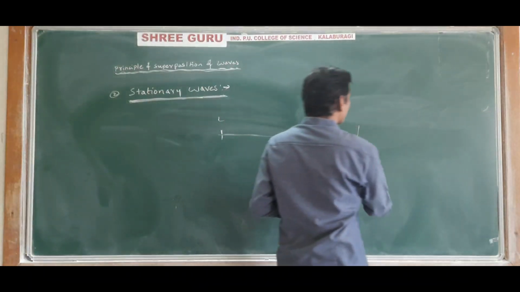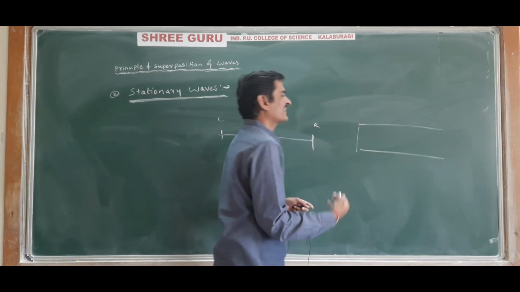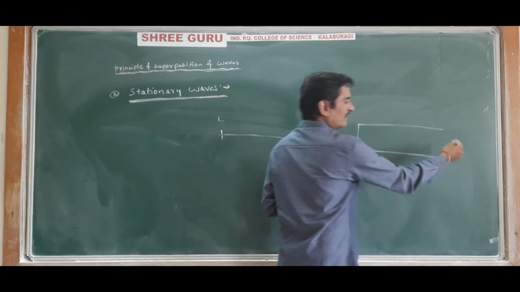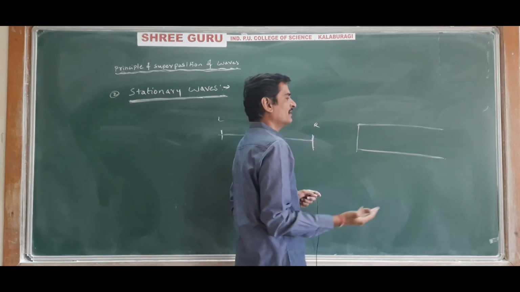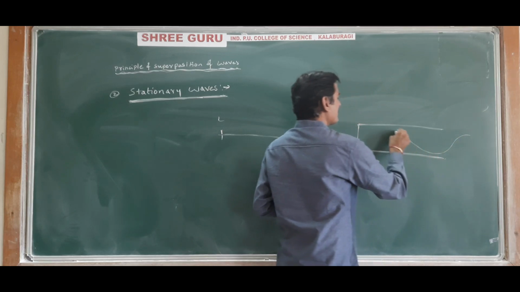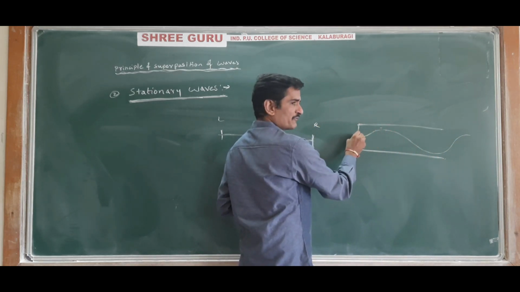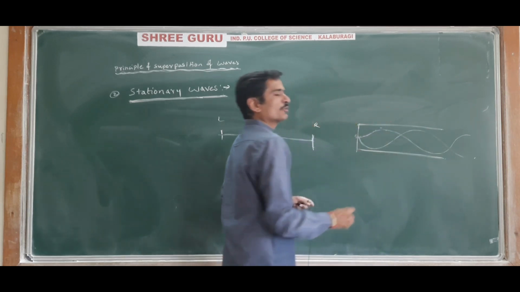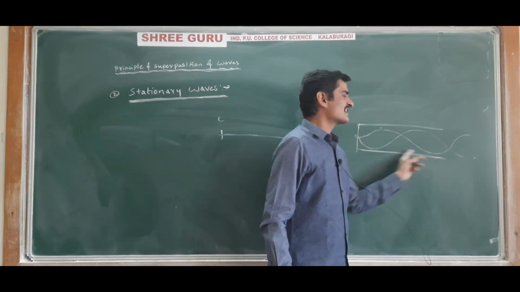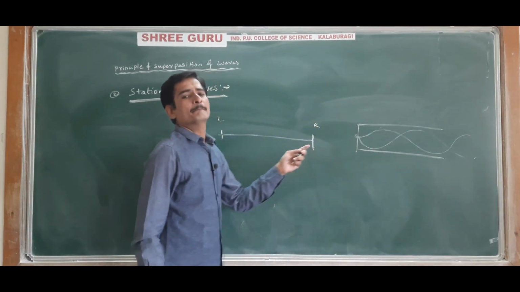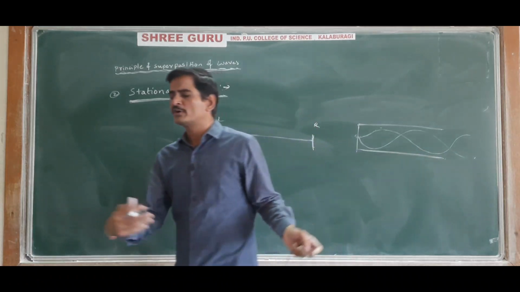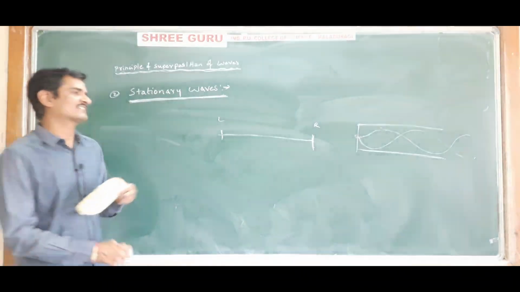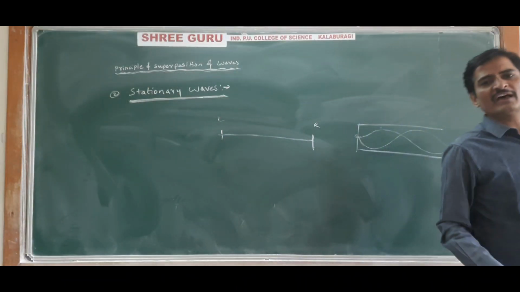Also, a stationary wave can be produced in a gaseous or liquid medium in a column of pipe. Let us say this is a pipe with a gaseous medium, and a wave is incident in this gaseous medium. The wave undergoes reflection at this point, and after reflection the reflected wave and the incident wave overlap on each other and give rise to stationary waves here. So this is called a bounded medium, a medium whose boundaries are separate from the outside. In such a medium, stationary waves are produced.